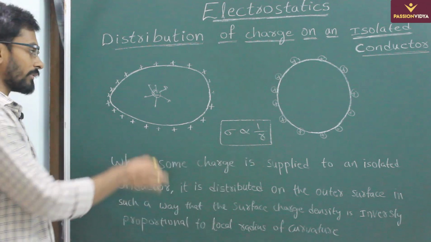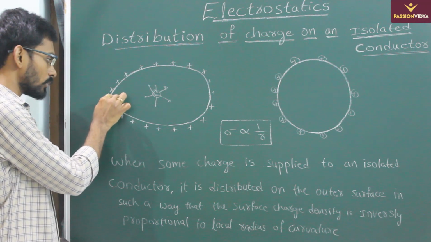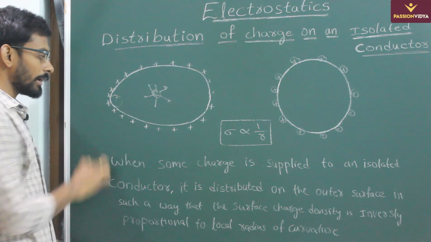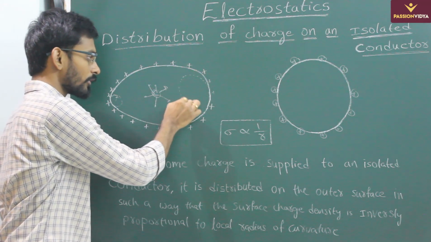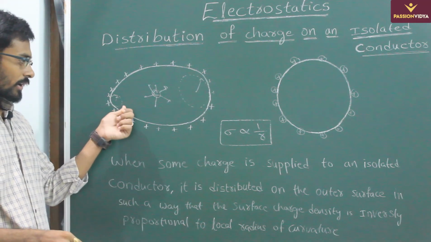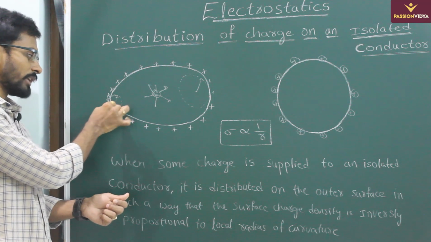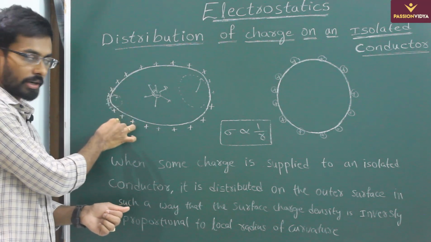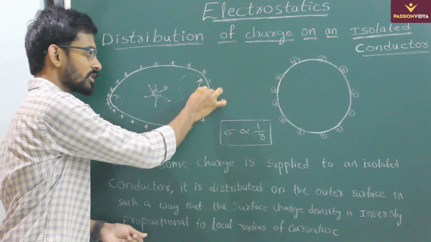Local radius of curvature means if you take this part here and complete the circle, the radius of this circle will be the radius of curvature here, and if you consider here and complete the circle, it will be more. So here the radius of curvature is large. Here the radius of curvature is less, so the charge density here will be more. Here the charges are placed very closely. The charge density will be more here, and here the radius of curvature is large.